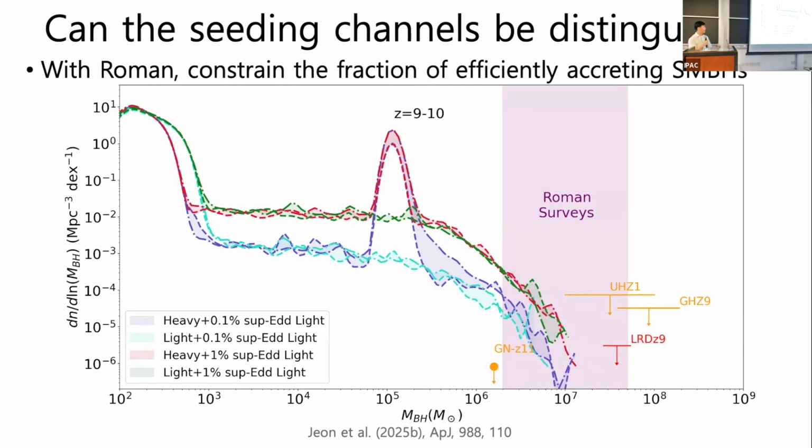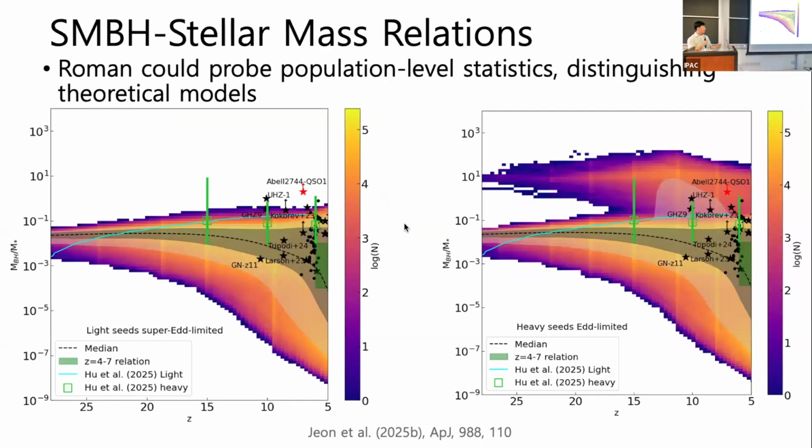There are other constraints beyond the black hole mass function. This is the distribution from our model of the black hole to stellar mass ratios across redshifts. And this is the light seed remnant model here, the direct collapse black hole model here. Obviously, we do see a difference in the overmassive populations between the scenarios, where we see this small population of overmassive systems if direct collapse black holes should form in the universe.